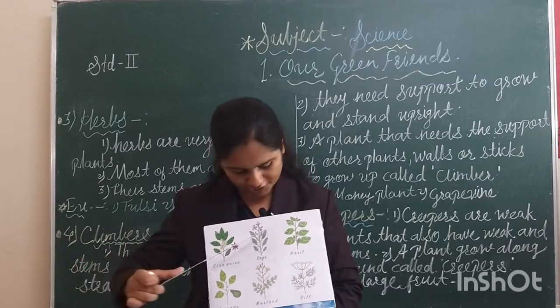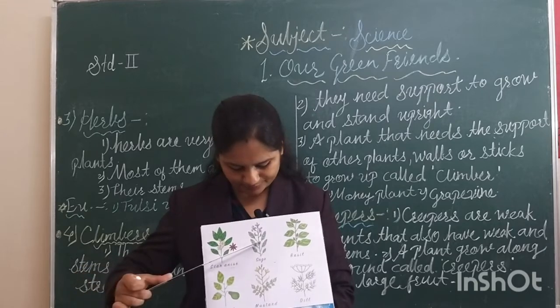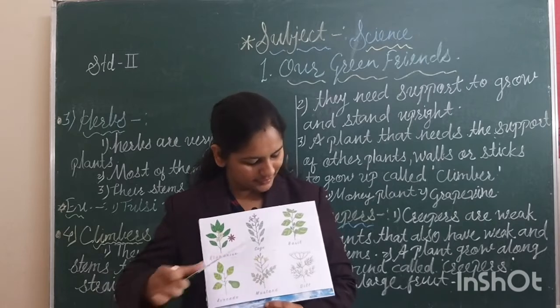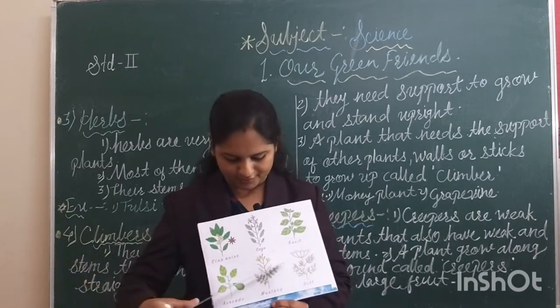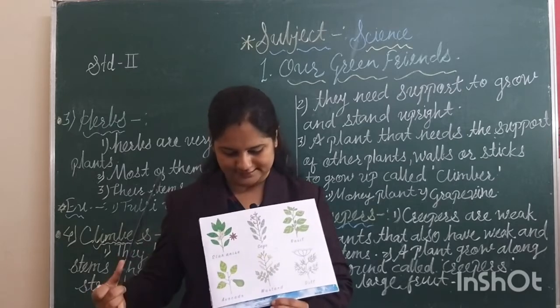In each and every example, there is a weak and soft stem which can be easily broken. They bear leaves also, and here are the flowers. Their stems bear the leaves and the flowers.